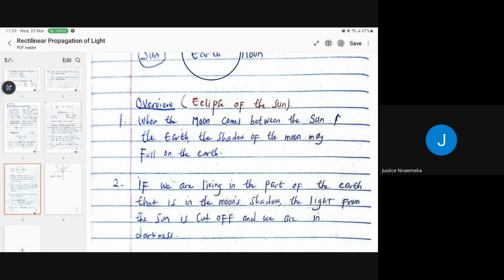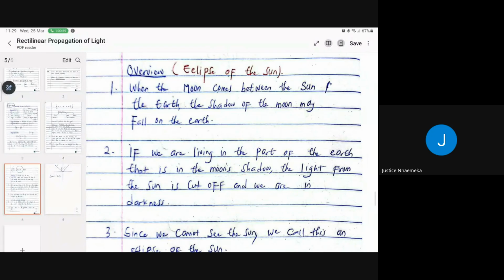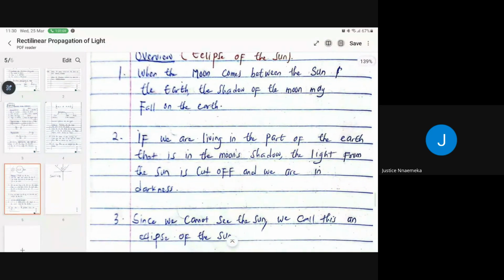All right, so let's look at the eclipse of the sun now, guys. When the moon comes between the sun and the earth, the shadow of the moon may fall on the earth. Justice, this answers your question now. If we are living in the part of the earth that is in the moon's shadow, are you seeing it now? Even the one that happened in March didn't happen in Enugu. It just happened in some places. I think Lagos, I think Benin and some parts of Nigeria witnessed it. It happened in Lagos precisely. So us in Enugu, we didn't see anything. But you see the kind of fear in that period, right?